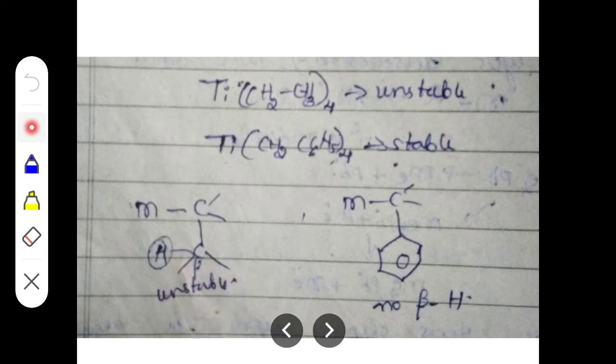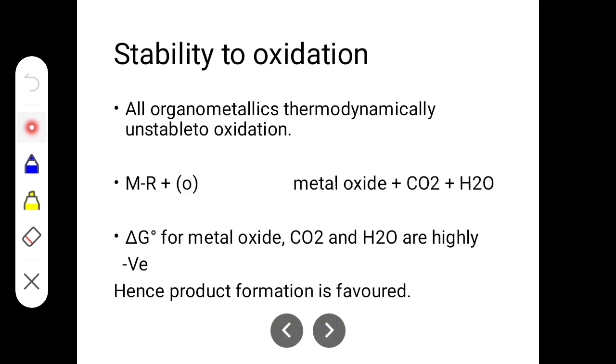But in the second compound, you can see that there is a presence of a phenyl group, right? That means there is no presence of beta hydrogen. In the first case there was a presence of beta hydrogen, but here there is no beta hydrogen. Once there is no beta hydrogen, then that organometallic will be most stable. So that is the first point under the stability of organometallics.